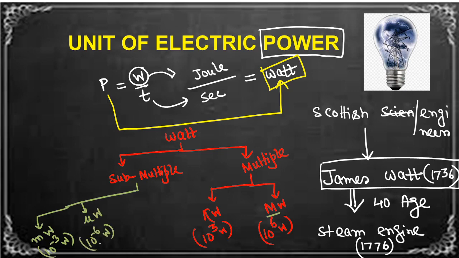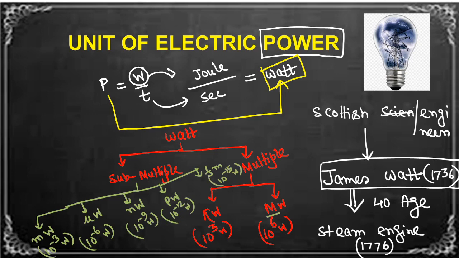Then nanowatt, 10 to the power minus 9 watt. After that picowatt, 10 to the power minus 12 watt. After that femtowatt, small f, 10 to the power minus 15 watt. So these are some sub-multiples and multiples of watt.